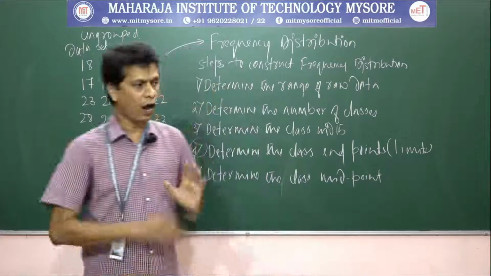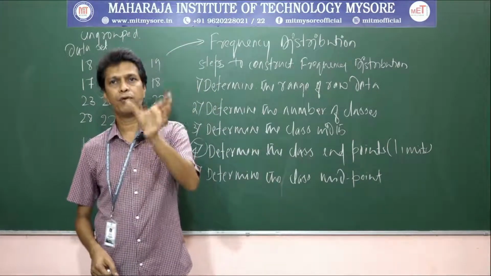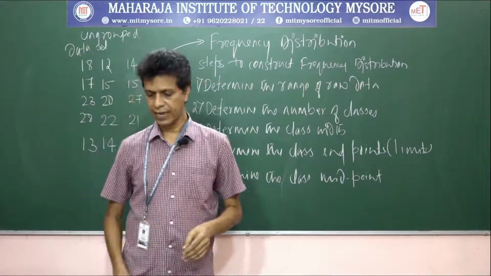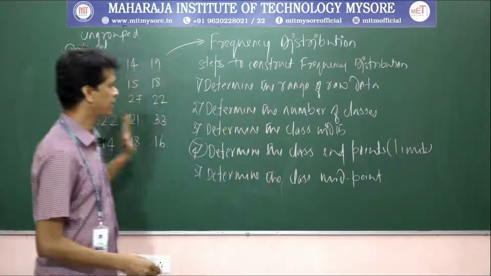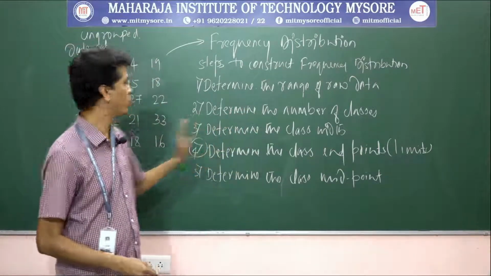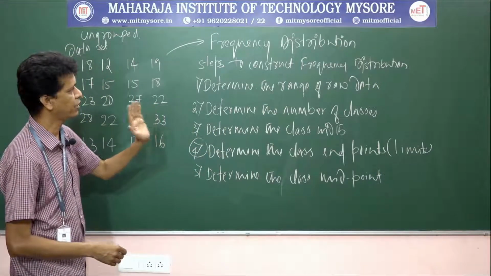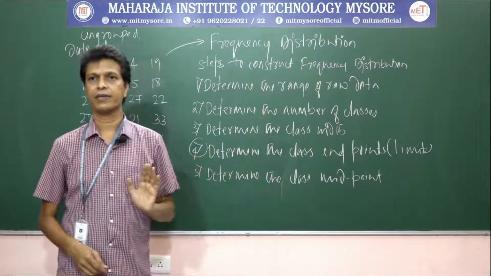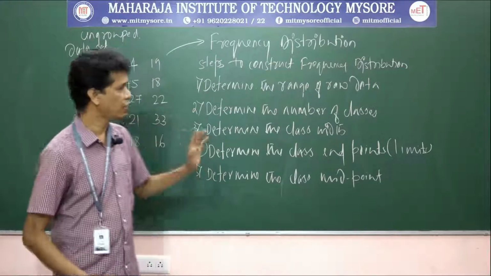And then after constructing the initial frequency distribution, you can put 2 columns in the table. One is for the relative frequency, another one is the cumulative frequency. When solving the problem, once again I will explain clearly how to do that. With this data set, how can we construct the frequency distribution, how can we calculate relative frequency, and another term we use, cumulative frequency. Okay, let us see.